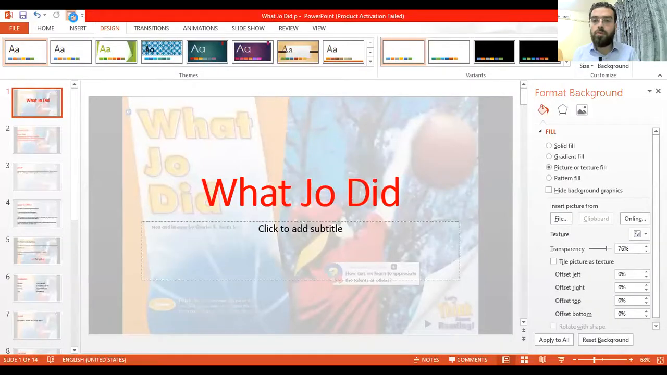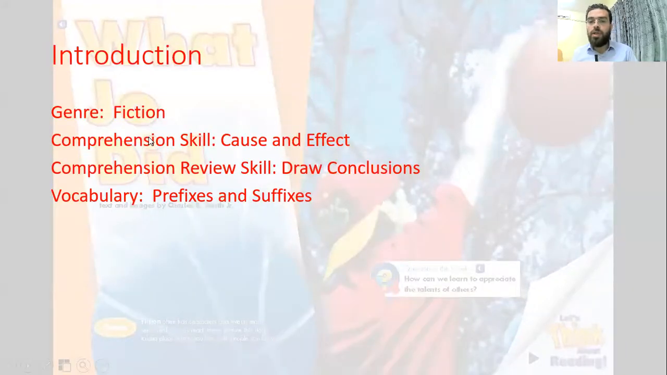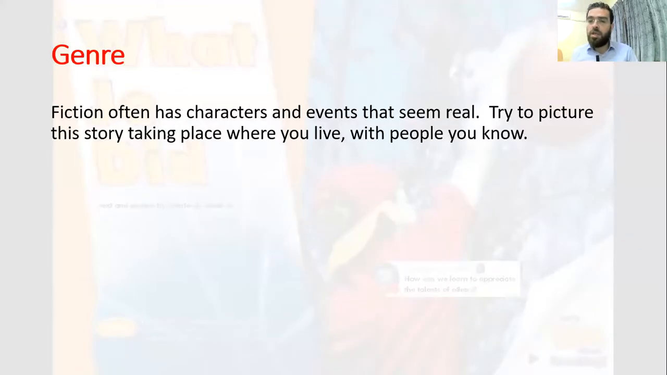amazing things happen. Now, before we start reading this story, let's have a look at what we are going to do while reading this story. What Joe Did. Now, we are supposed to know the genre, which is fiction, the comprehension skill, cause and effect, the comprehension review skill, we are going to draw conclusions, and the vocabulary, we are going to see prefixes and suffixes. Now we go to the genre, which is fiction, that often has characters and events that seem